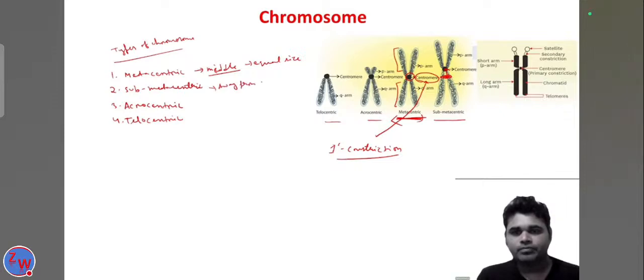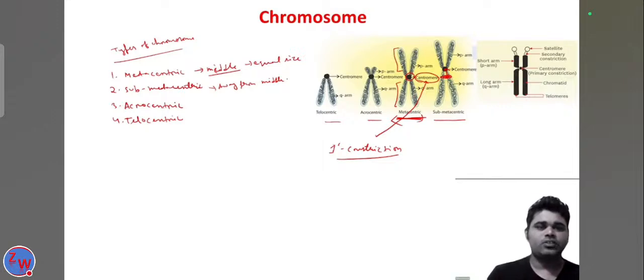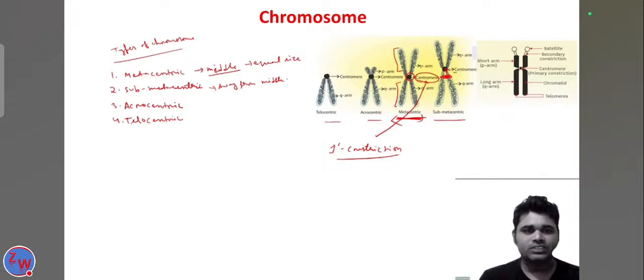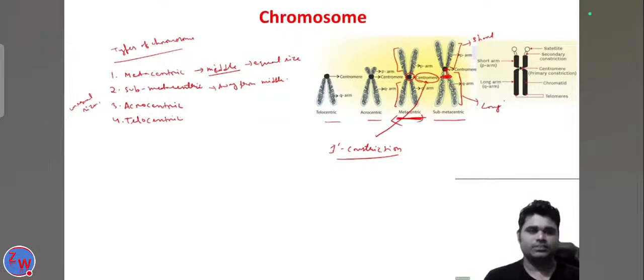Because the centromere is away from the middle, two arms are formed, but these two arms are of unequal size. That means one arm is shorter, this one is short, and this other arm is a very long arm.